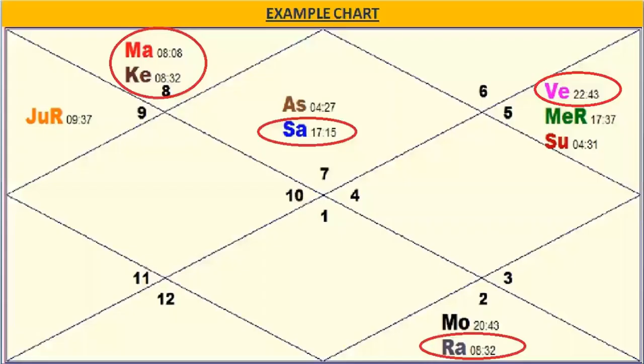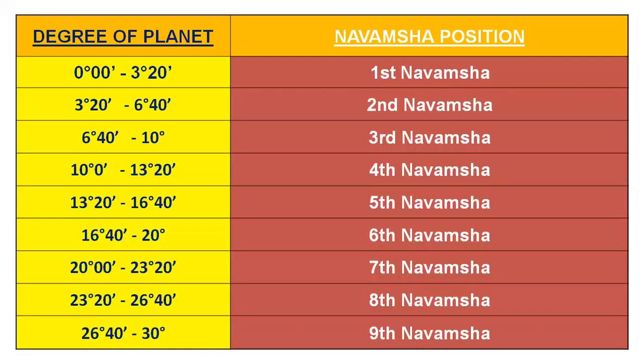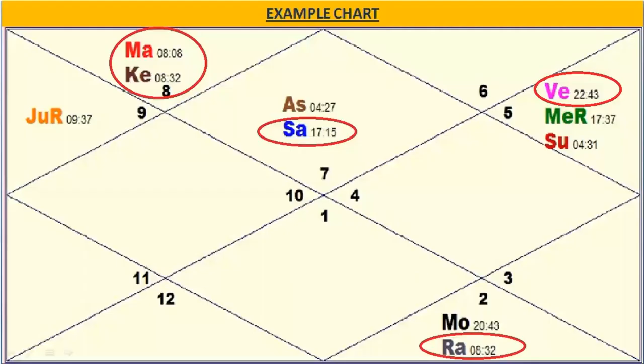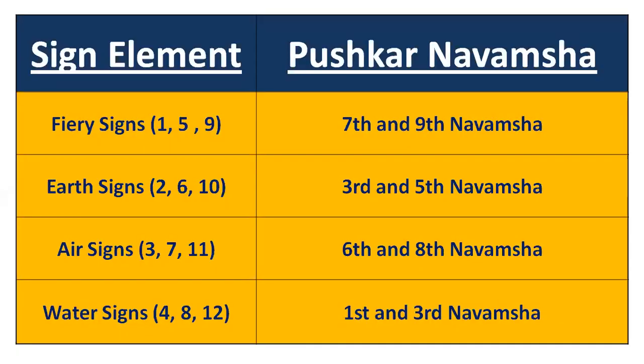So let's see the degree again, which is 22 degree 43 minutes. It falls in 7th Navamsha here. If you see on the screen, it is in 7th Navamsha. So it is in Pushkar Navamsha. Because the rule says any planet which is in fire signs and it falls in 7th or 9th Navamsha, it will be in Pushkar Navamsha.